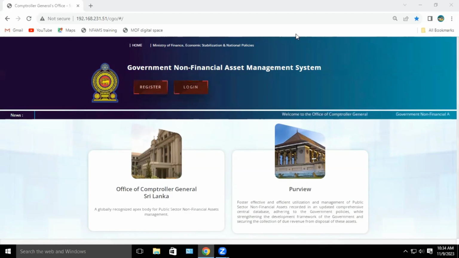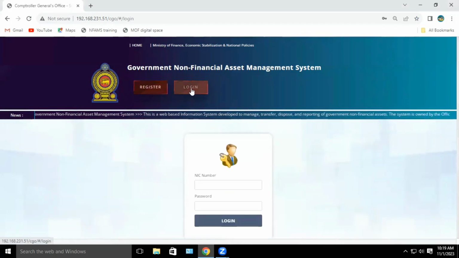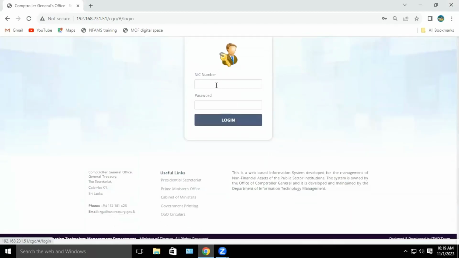To start verifying the basic information and valuation information recorded by the data entry officer, I will log into the system from a data verification officer user account now by clicking the login button here and by entering the identity card number and the already prepared password.